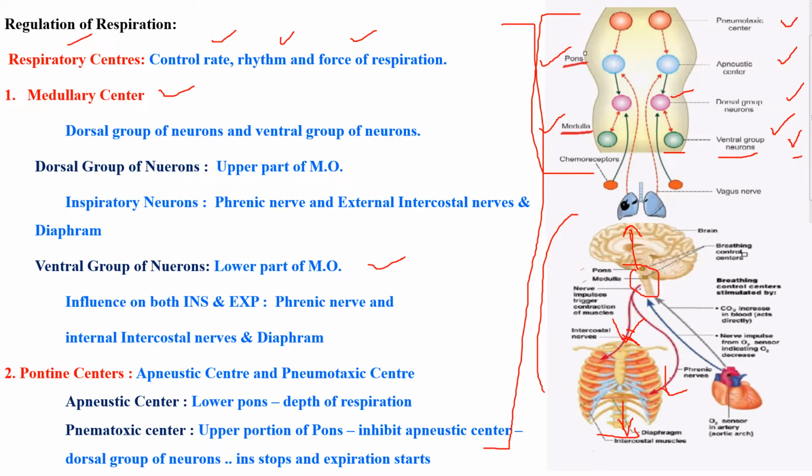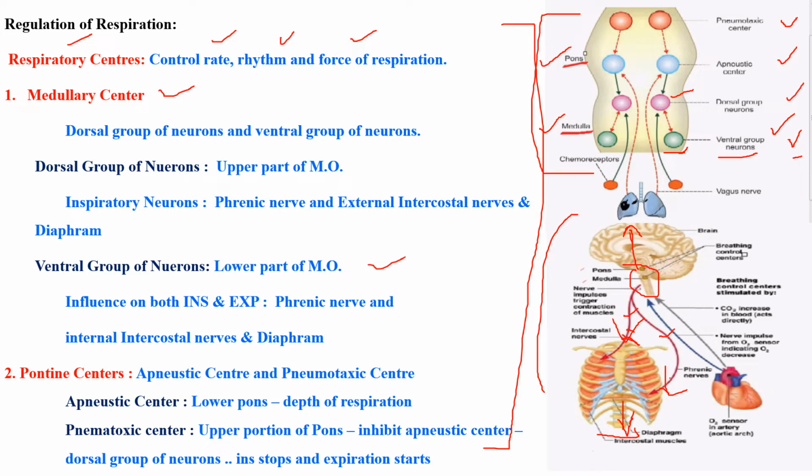See, this ventral group of neurons will involve both inspiration and expiration. It will send impulses through the phrenic nerve to the external and internal intercostal muscles. Suppose it is involved in the expiratory process, then it will send impulses to your diaphragm and to your internal intercostal muscles. For the expiration, diaphragm and internal intercostal muscles.